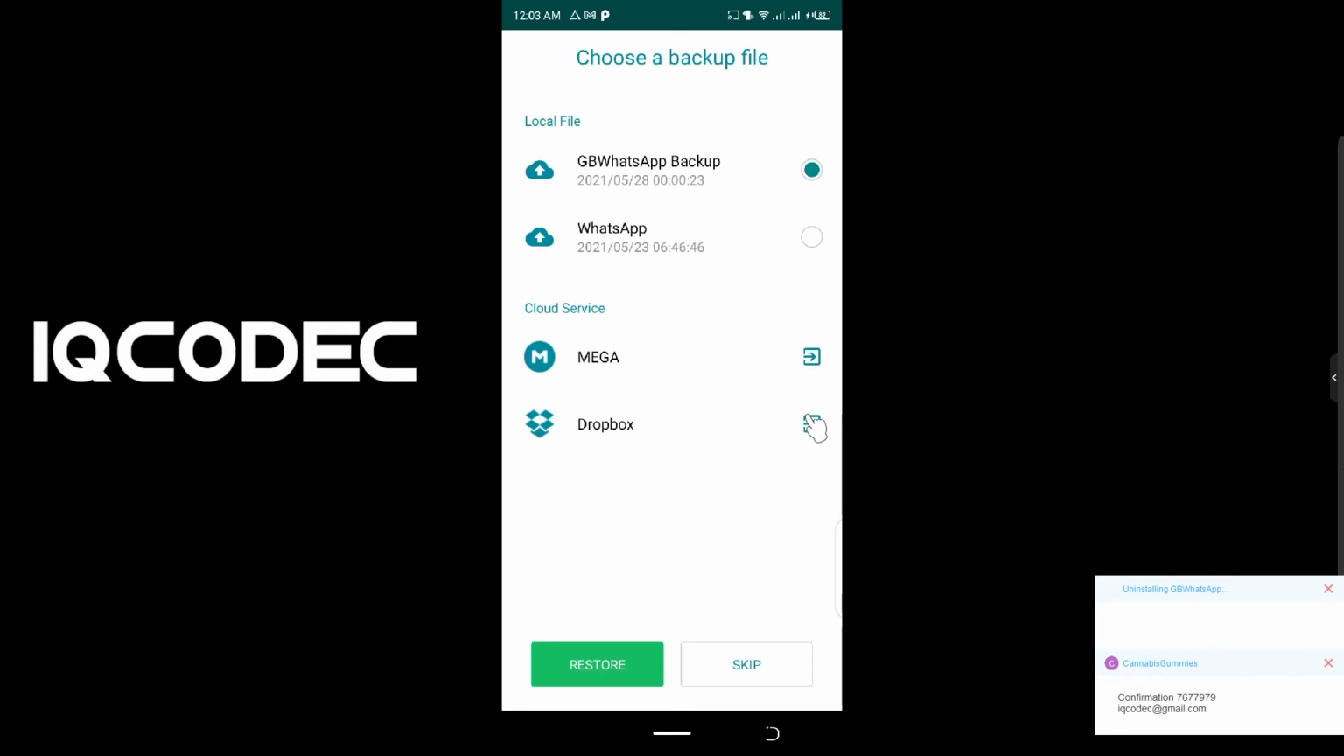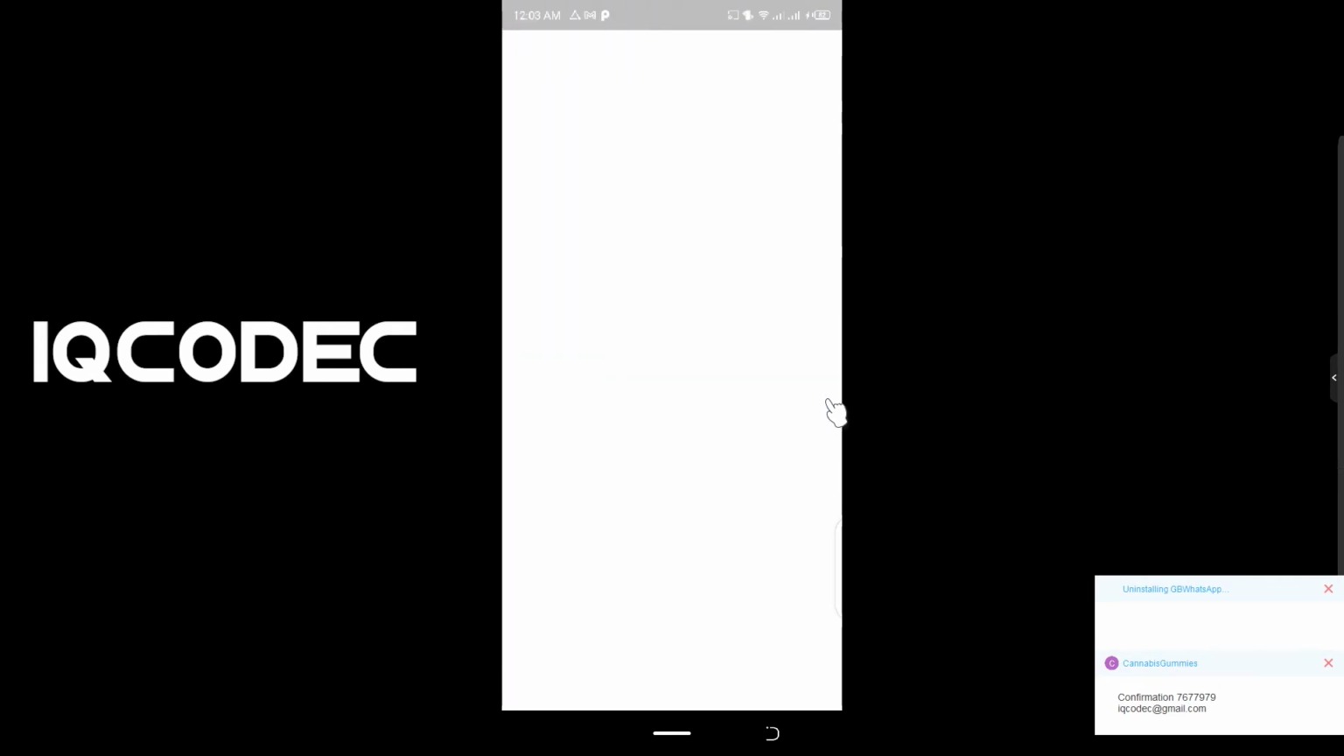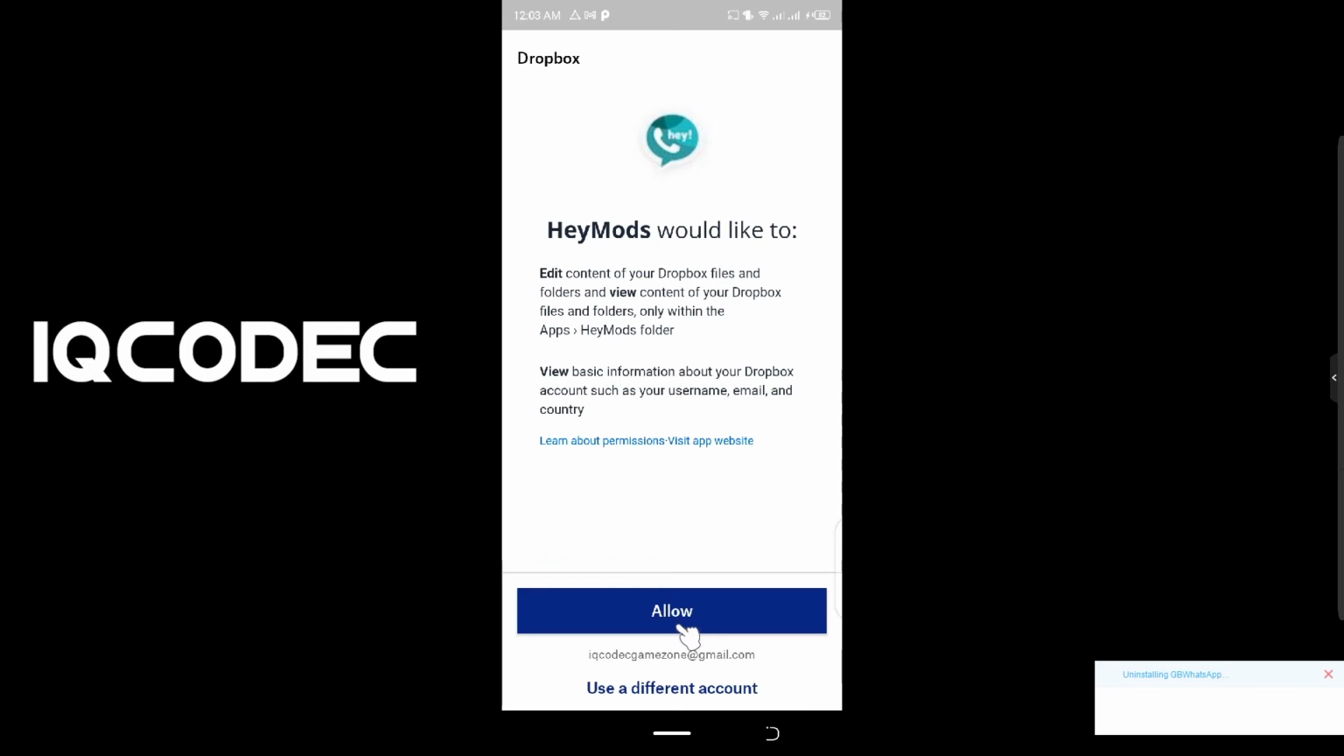So at this level, we're going to be choosing Dropbox. Remember, I don't want to use local backup. We are taking cloud service, so we're going to choose Dropbox, so I can test if this beta service is working. Click on Dropbox. So next to do, just to allow permission.